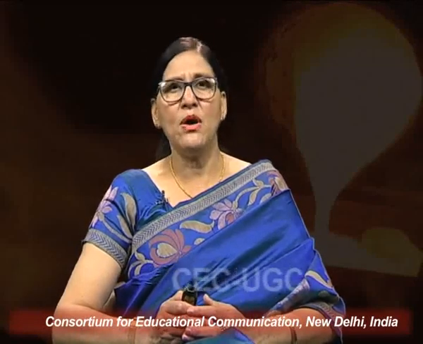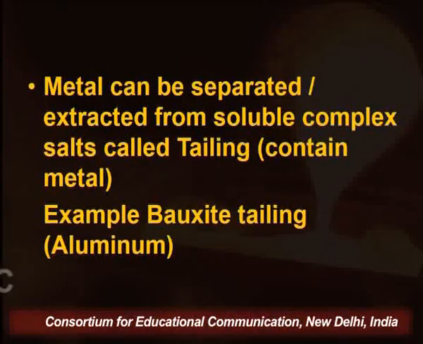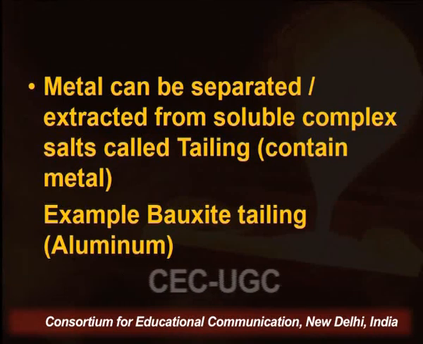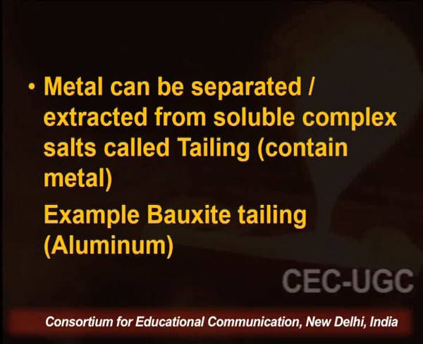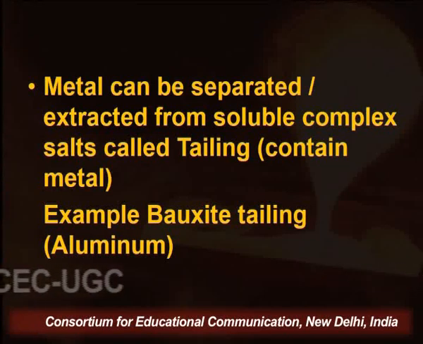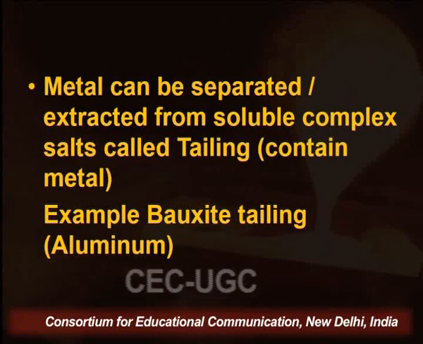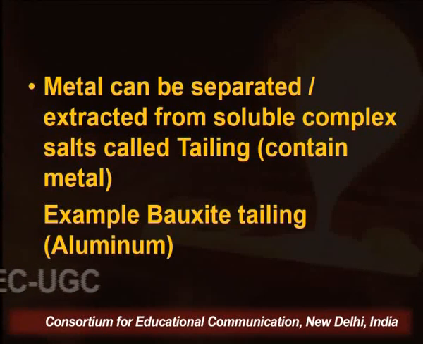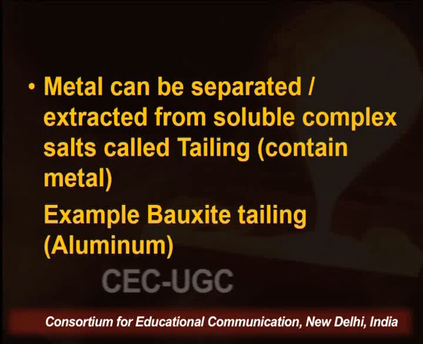Now, the metal can be separated or extracted from the soluble complex salt, which is called tailing. So, what is the tailing? Tailing is a concentrated ore, which we concentrate after the leaching process, and this contains metal. So, the tailing is a concentrated ore which contains metal. For example, bauxite tailing. Bauxite tailing contains aluminum.